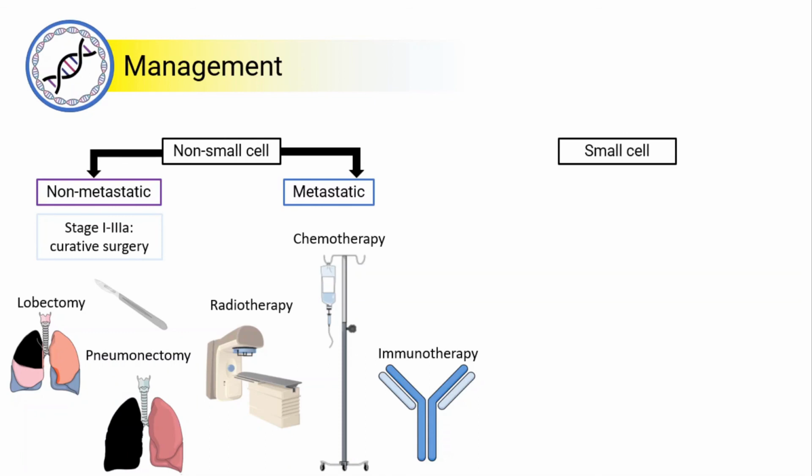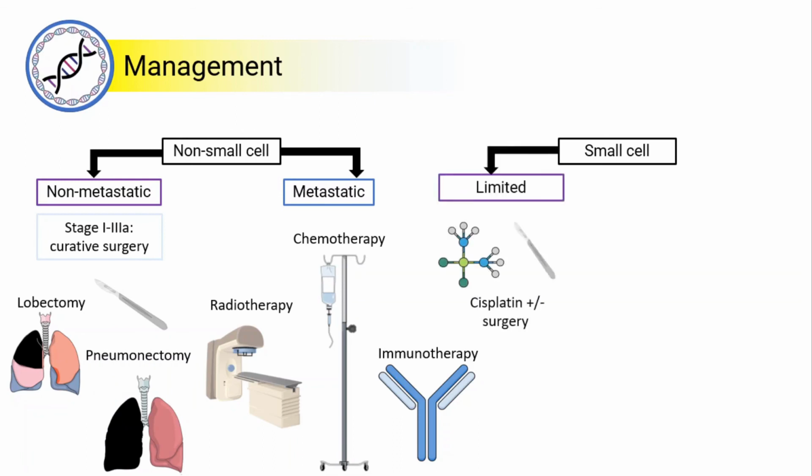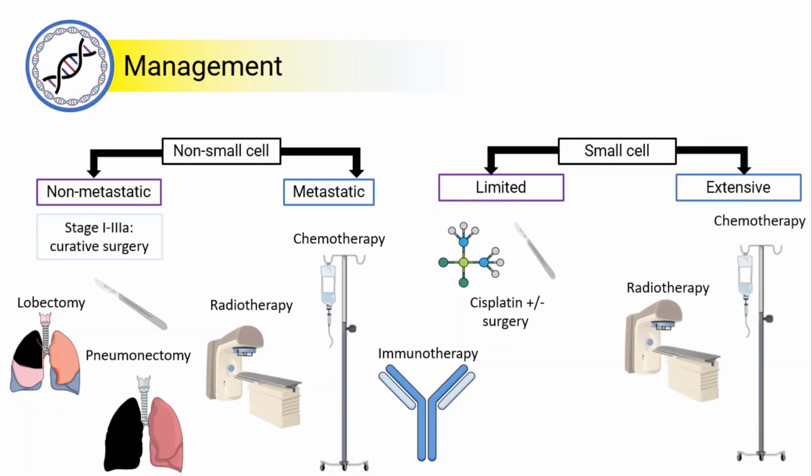Management of small cell lung cancer depends on whether the disease is limited or extensive. In limited disease, it's usually treated with chemoradiotherapy, with platinum-based agents such as cisplatin. Surgery may be done for early stage disease. For extensive disease, chemoradiotherapy is also done.